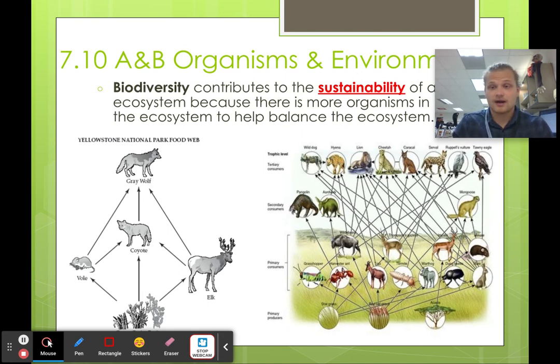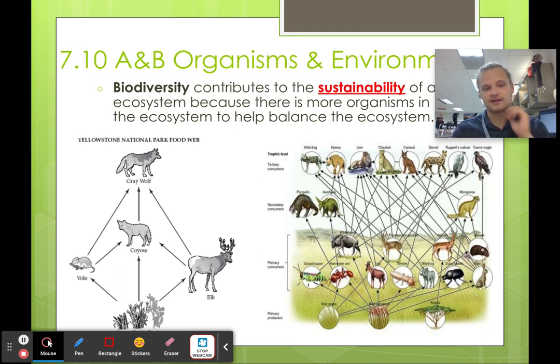Okay, biodiversity, higher biodiversity equals sustainability. Over here, if we get rid of the coyote, we don't have any other options to replace the coyote. All right, or if we get rid of the elk, we don't have any options to replace the elk. Whereas if we go to our bigger food web, we get rid of one of these things. I can't even read them. Okay, let's get rid of the impala. There's other options to replace the impala for all the predators that eat it already. And then there's other options for plants as well.